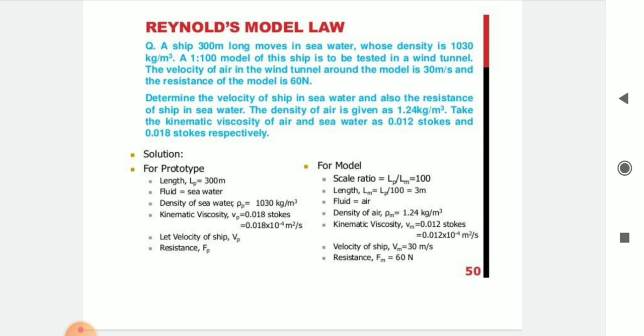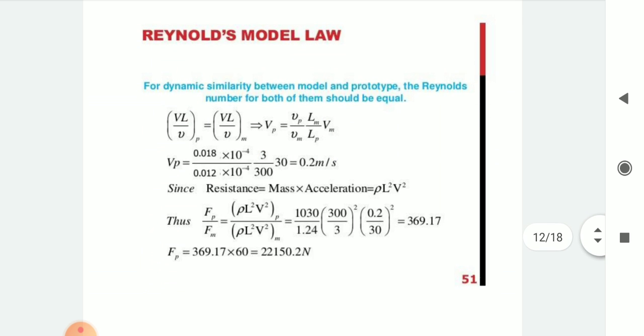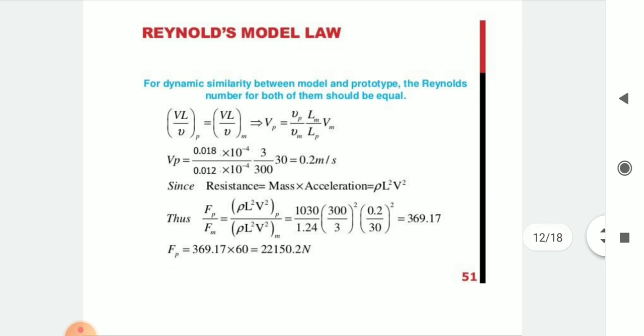So for the prototype and for the model we have the values for length, fluid, density of seawater, and kinematic viscosity. Let the velocity of the prototype be Vp and resistance Fp. Putting the values in the formula, for dynamic similarity between model and prototype, the Reynolds number for both of them should be equal. So Vp is equal to 0.2 meter per second.